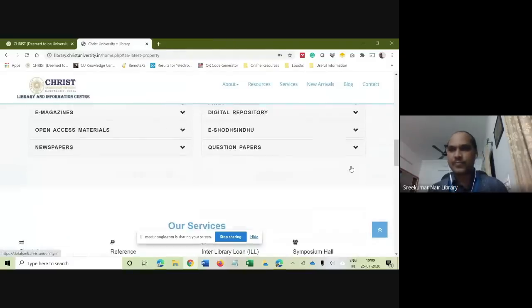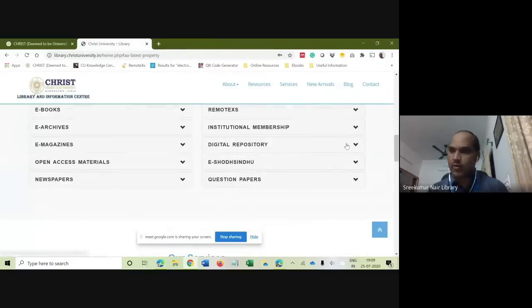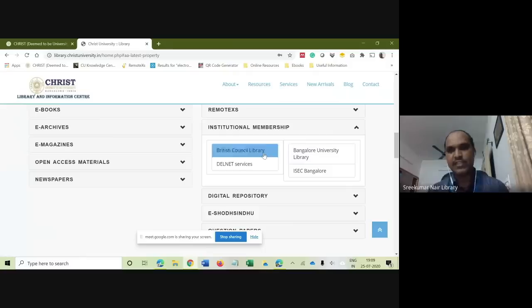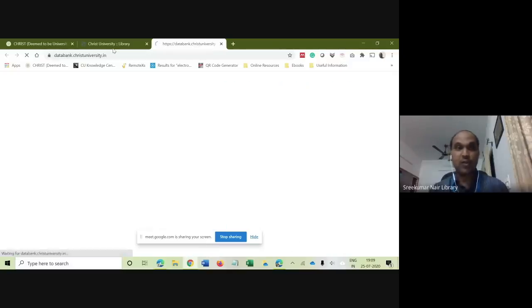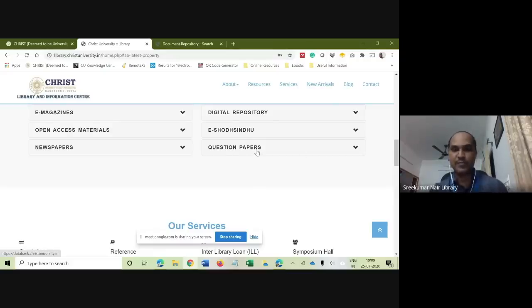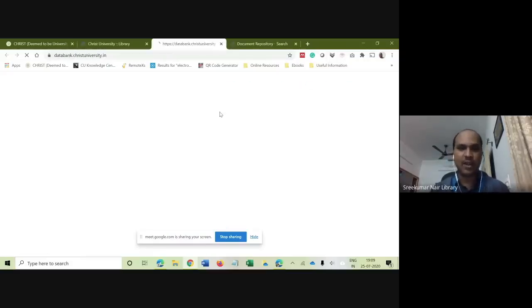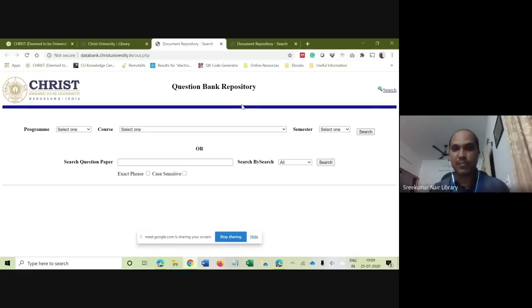Then you have details about the institutional membership, the institutions with which we have a subscription. If you are on the campus, you can take the library cards, go there, and use their libraries. It has also got a portal on question papers. If you want to refer to the previous year's question papers, just click on it, and it will directly take you to the question bank repository. You have to select the program and your course, and you can download the previous year's question papers.